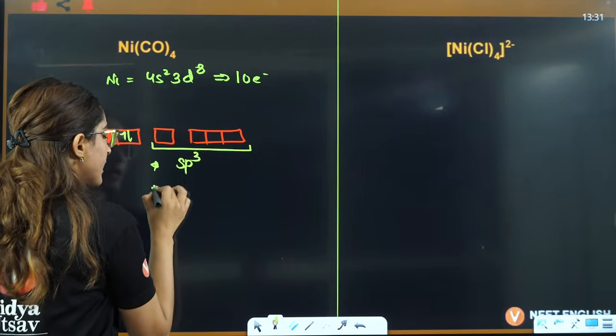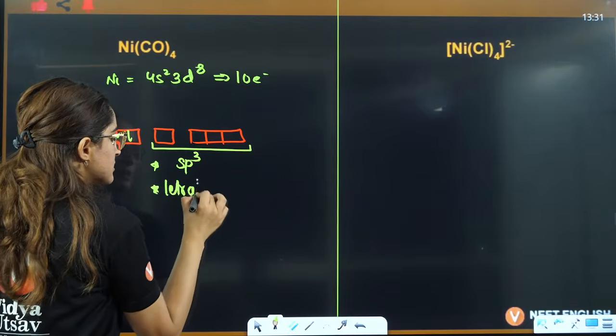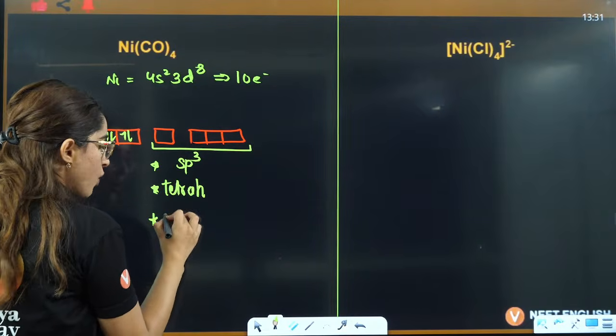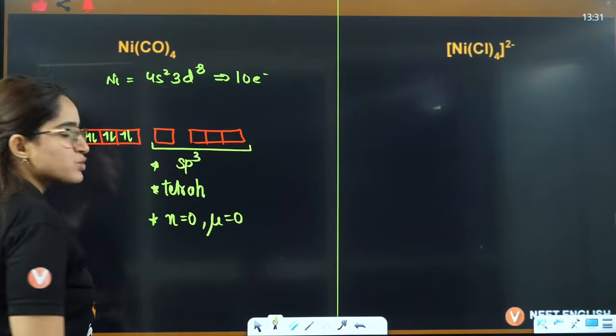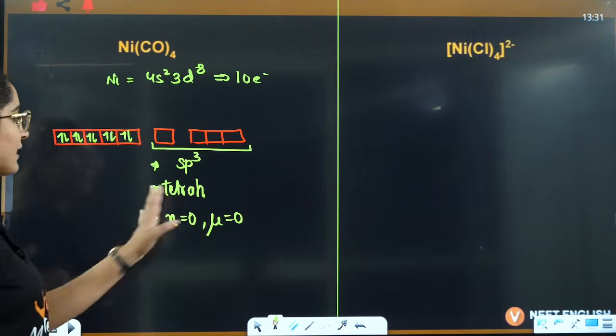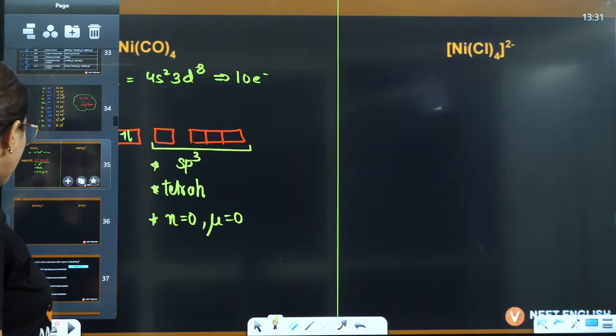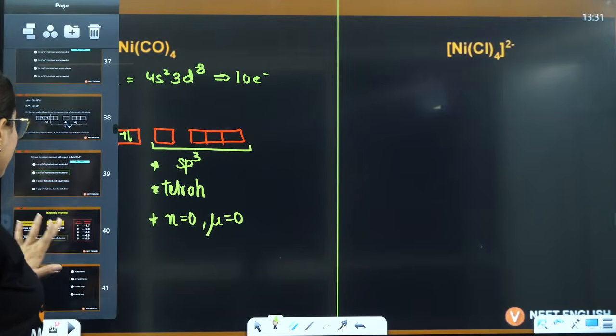First point, it is tetrahedral. Second point, no unpaired electron. If unpaired electron is 0, mu is also equal to 0. Magnetic moment is also equal to 0. Let me also show you about the magnetic moment here.